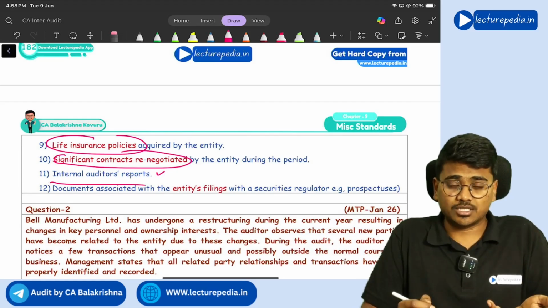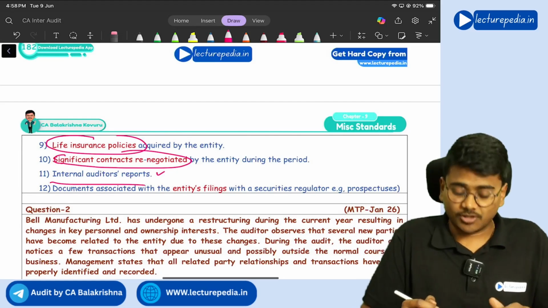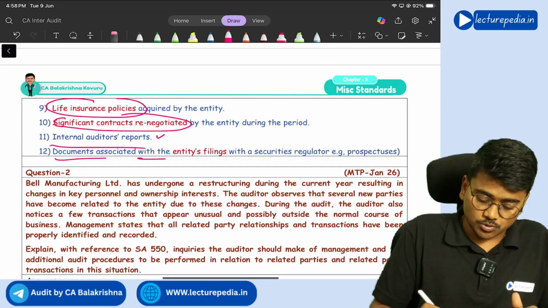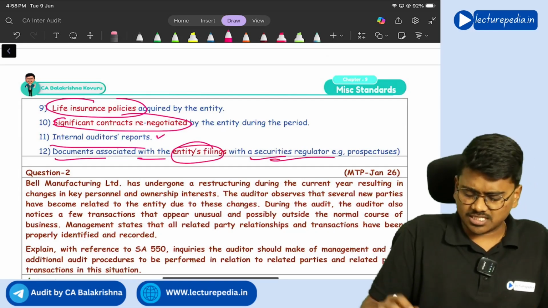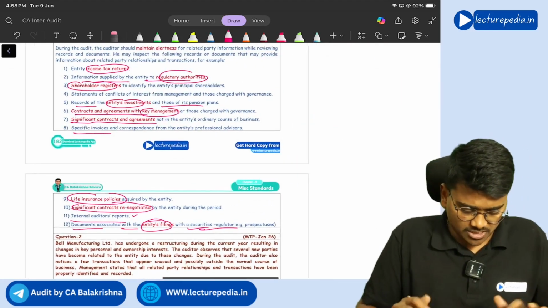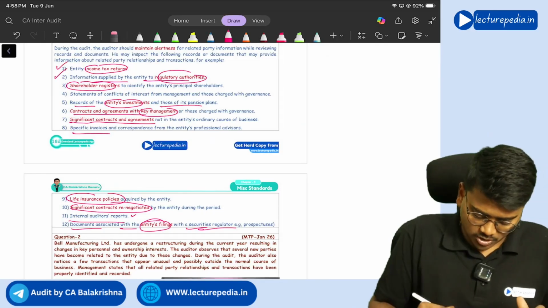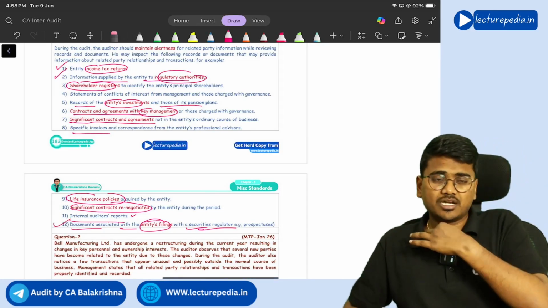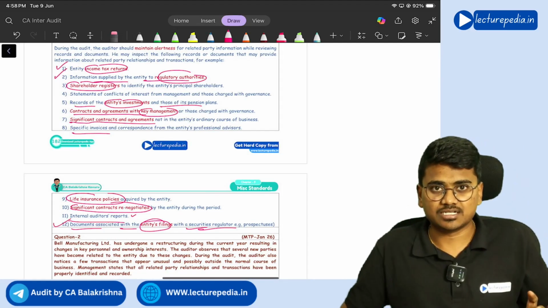You will get to know them by reading the internal auditor's report. And the documents associated with the entity's filing with the security regulator. If you observe 3 points, point 1, point 2 and point 12, all these 3 points are related to filings with regulators, right? Yeah.